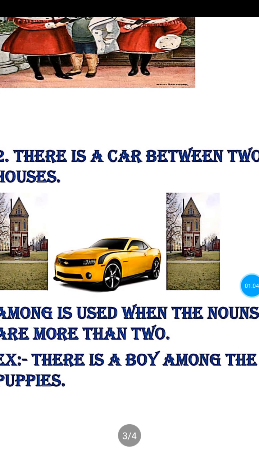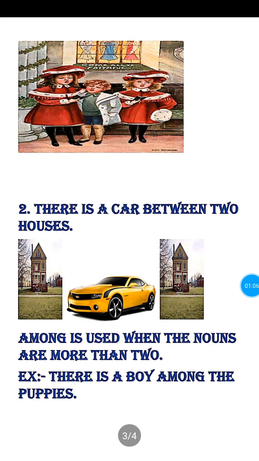And one more example. There is a car between two houses. Here there is a car between these two houses. Only two houses are there. That's why we have to use between.